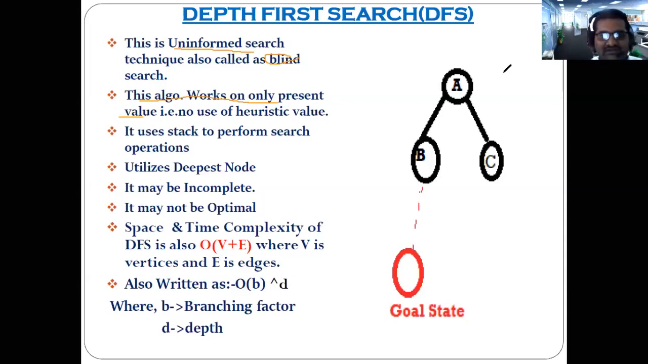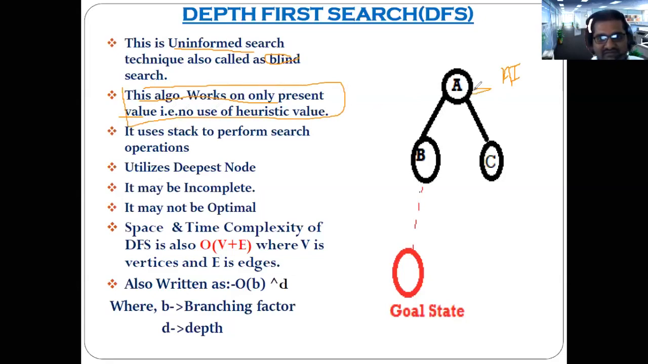Okay, as we are discussing this part, by whom will these things be utilized? These things will be utilized by the AI agent. We have to apply this algorithm to the AI agent so that it can perform different kinds of searching. So the first technique that we are discussing is depth first search. Understood?